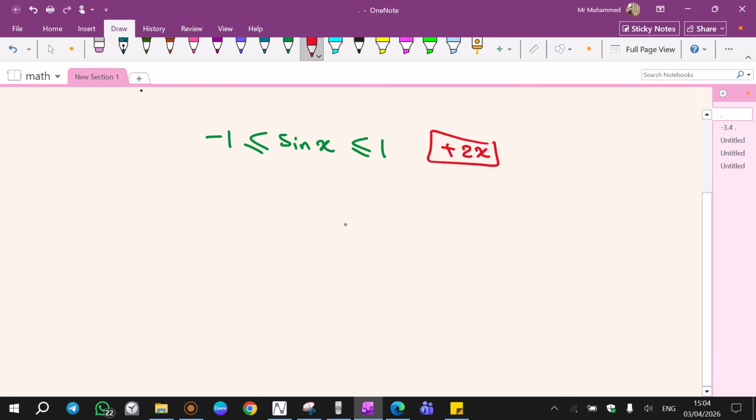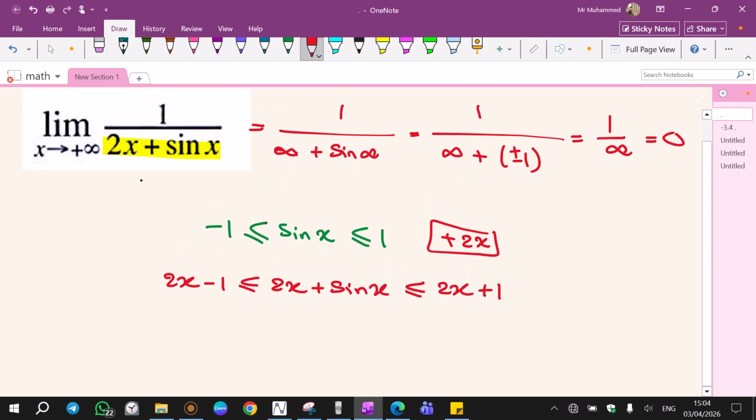That's going to be 2x minus 1 less than or equal to 2x plus sine x less than or equal to 2x plus 1. Now I added 2x. What I made so far is 2x plus sine x, which is the denominator.